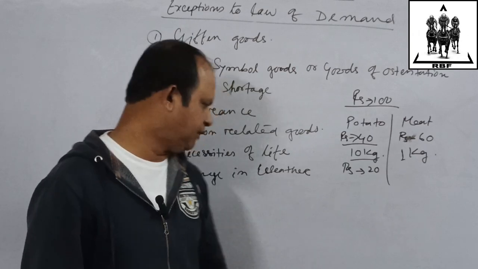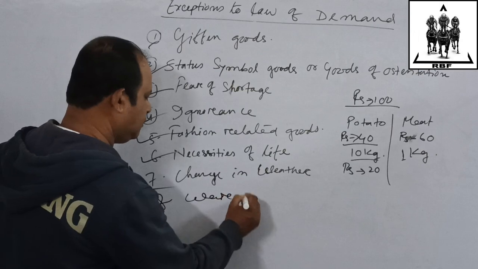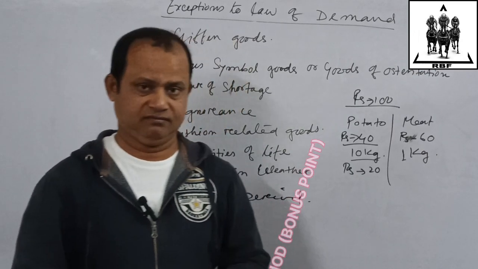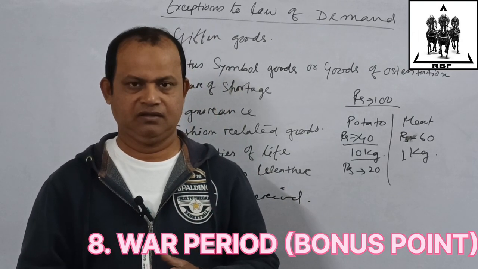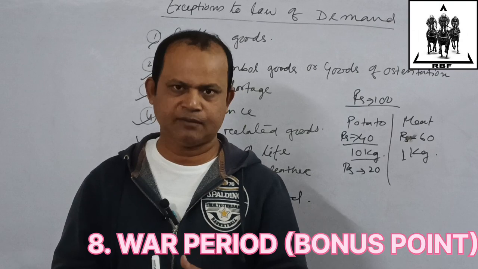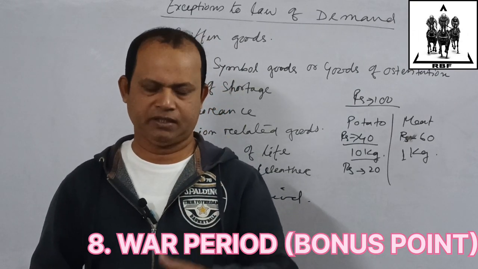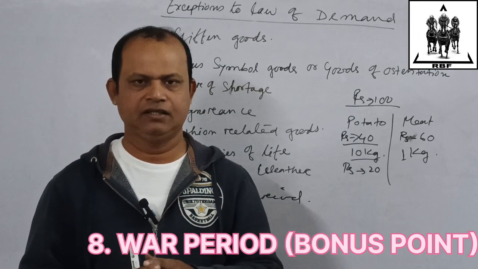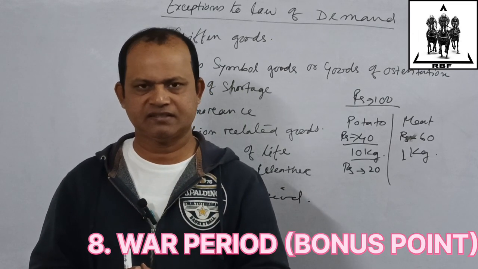Another thing I have to add, number 8, war period. During war, when war breaks out between two countries, suppose God forbid war breaks out between India and China, when war is declared, the government needs money to meet the war expenses.